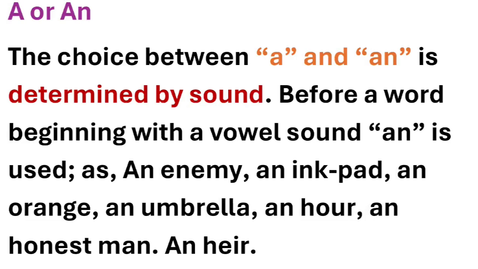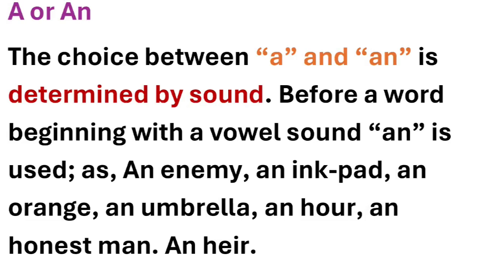You can see that in these words, and also an umbrella, an hour, an honest man, an air, all of these words start with a vowel sound. That's why we have used an with them and not a.